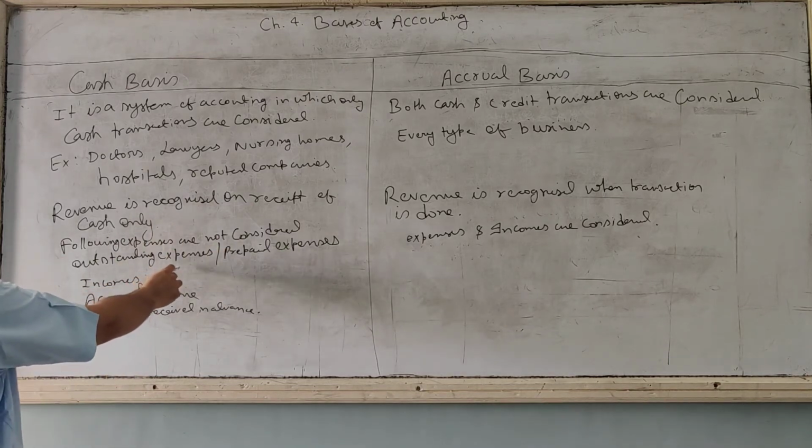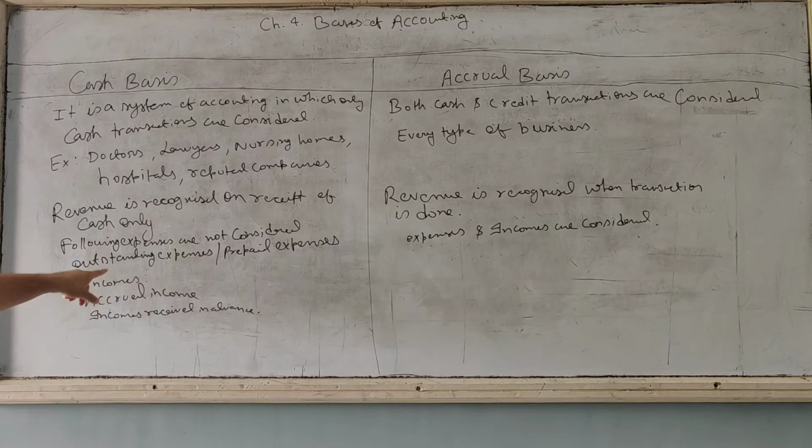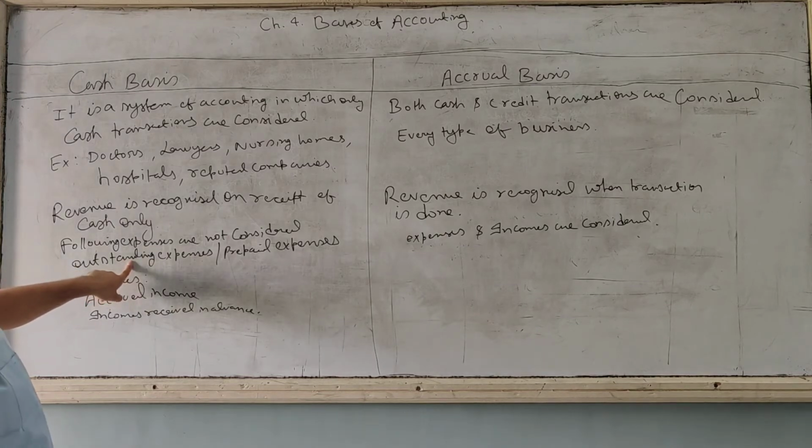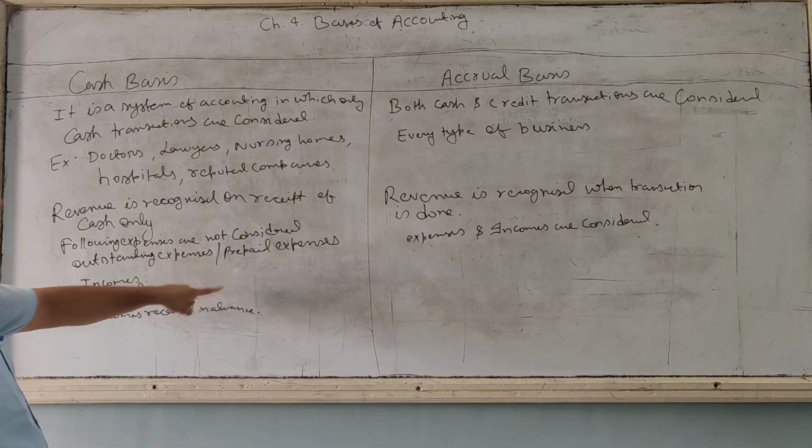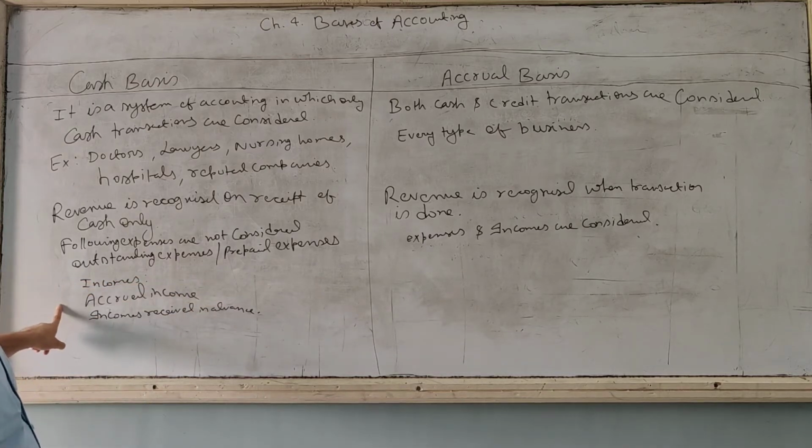So in cash basis, the following are not considered. Outstanding expenses: these are those expenses for which services have been taken but the amount is not paid. Prepaid expenses: you have paid something in advance, like your prepaid mobile recharge. Accrued income: these are incomes which are earned but not received, and income received in advance, which has come before the time and the services are yet to be rendered. So these things are not considered in cash basis of accounting.